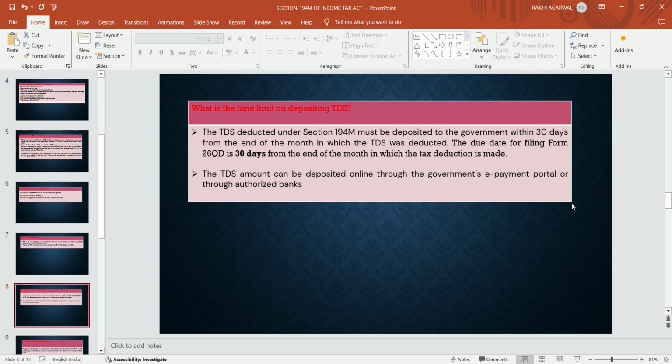जिस महीना आप काटोगे टीडीएस, उसके 30 दिन के अंदर, जैसे आपने सपोज सितंबर में 19 सितंबर को काटा, तो एंड ऑफ द मंथ हो गया 30 सितंबर, उस नेक्स्ट मंथ के मतलब 30 अक्टूबर तक आप फॉर्म 26QD जमा करवा दीजिए। So due date for filing form 26QD is the 30th day from the end of the month in which the tax deduction is made. The TDS amount can be deposited online through the government e-payment portal or through authorized banks.